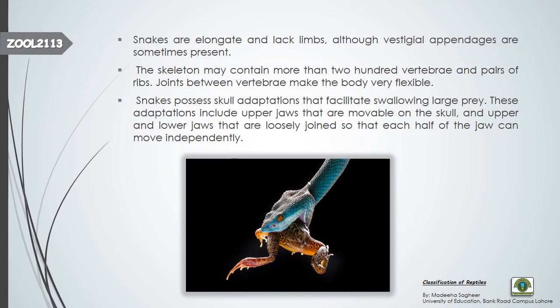Okay, snakes are elongated and they lack limbs. They have the elongated body, they don't have limbs, but they do have vestigial appendages. Vestigial means a remnant part. At some time in their life history, in ancient times, they must have had appendages, but because of the disuse of appendages, they became inactive and became the remnant part of the appendages.